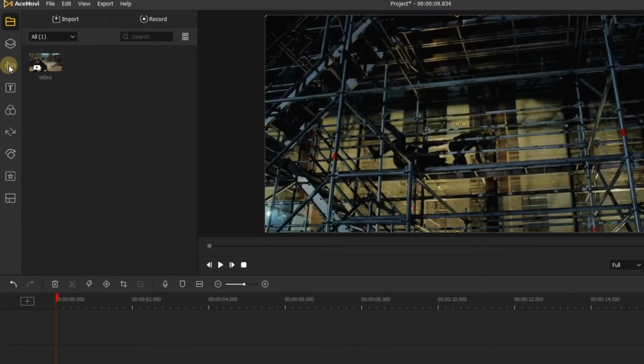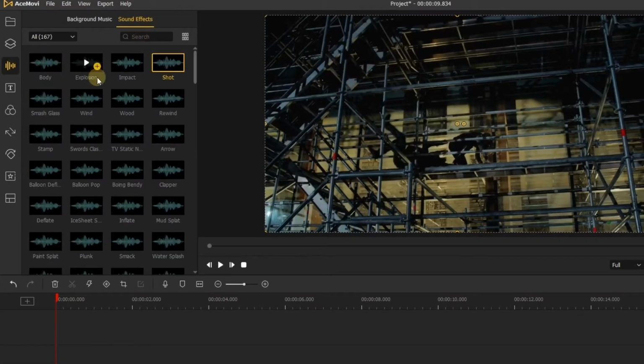Then go to the left. Click the audio, in sound effects. You can click it to listen to the sound effect, and decide which one to add to the timeline.